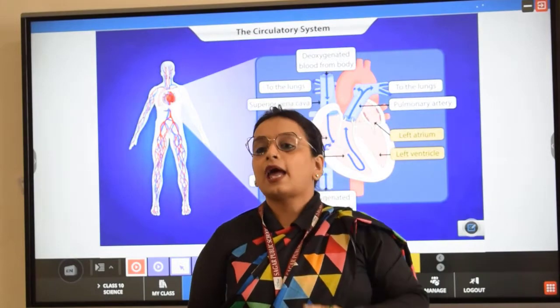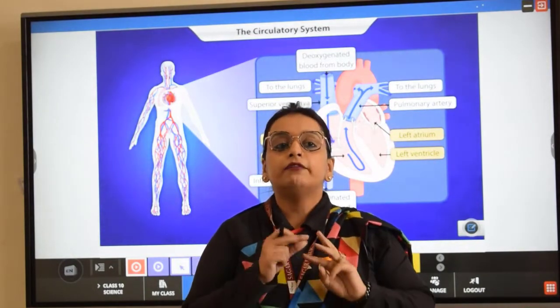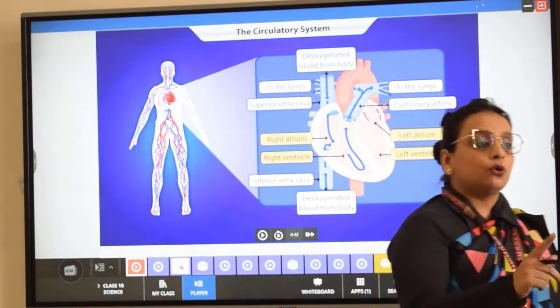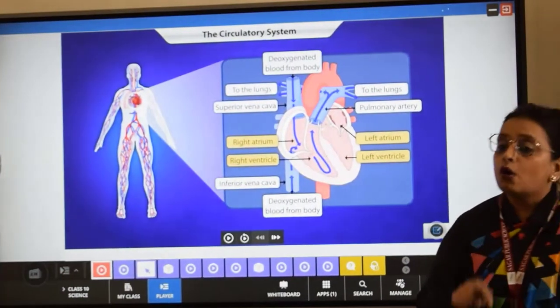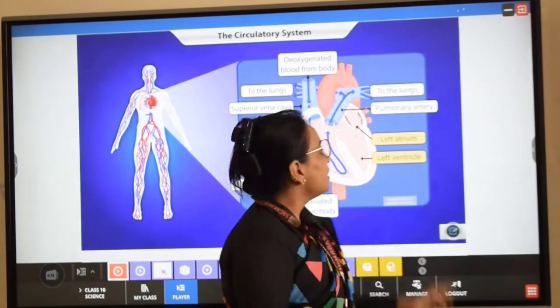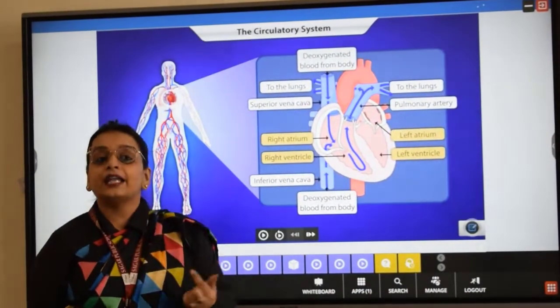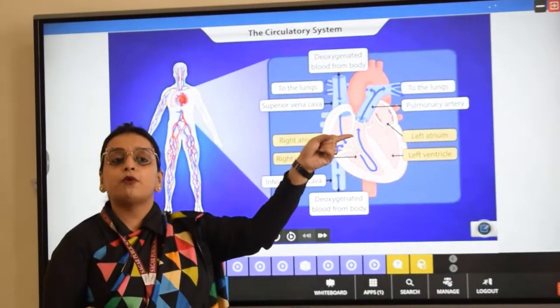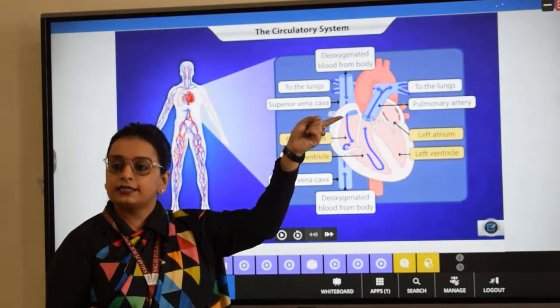There is a reason behind that. The second function of arteries we have discussed is that arteries always carry blood from the heart to different body organs. Here the deoxygenated blood is carried from the heart to a different body organ, and what is that organ? Lungs.